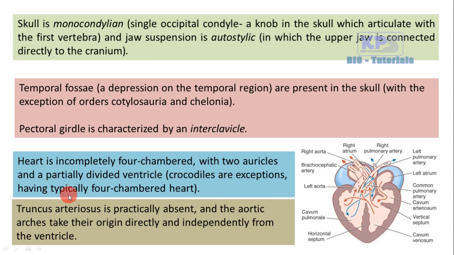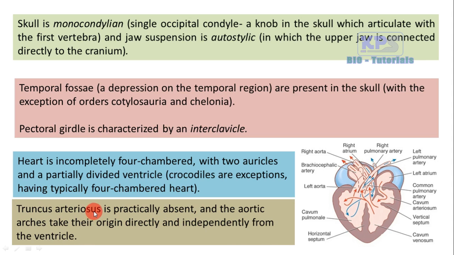But in crocodiles, they have typically four-chambered hearts. Crocodiles are having a completely four-chambered heart. And truncus arteriosus is practically absent, and the aortic arches take their origin directly and independently from the ventricle.